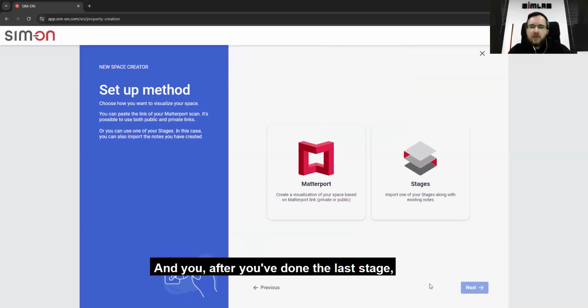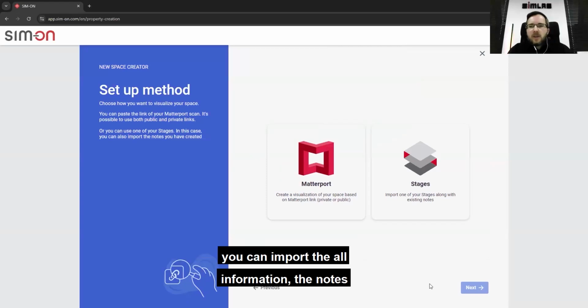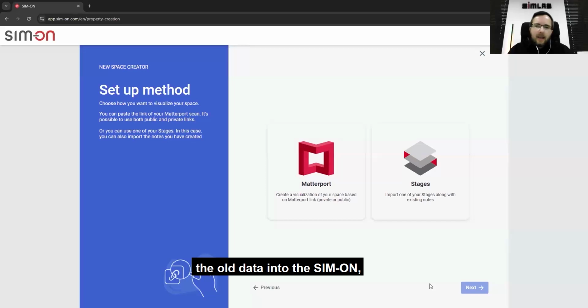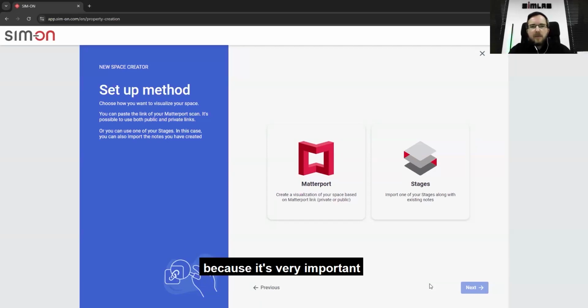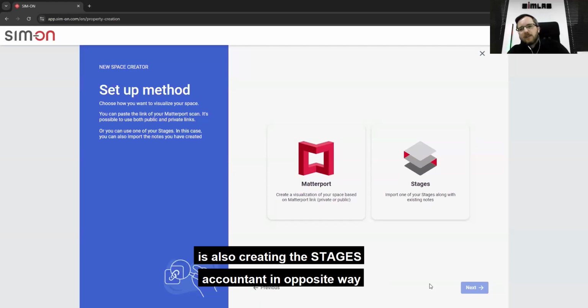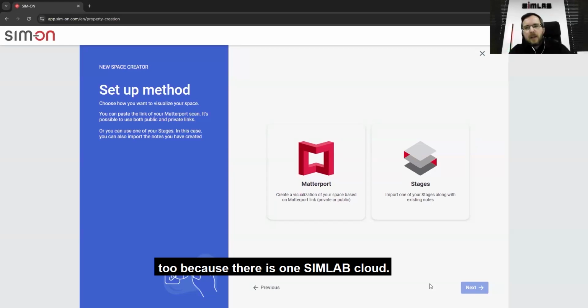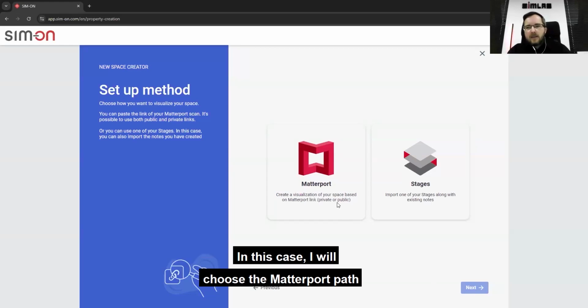After you've done the last stage, you can import all the information, the nodes, all the data into Simon in one click, only by connecting through the same account as you have created in Simon. It's very important, because creating a Simon account also creates a Stages account and the other way around, because it is all in one SimLab cloud. In this case, I will choose the Matterport path and go next.